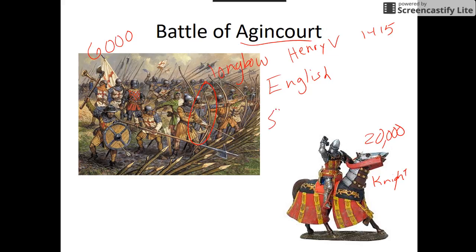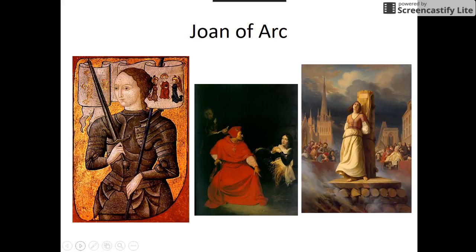So the Battle of Agincourt was an English victory, and it's been popularized and put in our culture through Shakespeare. We're going to learn more about Shakespeare later on in the year. He is a famous playwright. You guys know him for writing Romeo and Juliet, but he also wrote a play about King Henry, and that describes in the play the Battle of Agincourt.